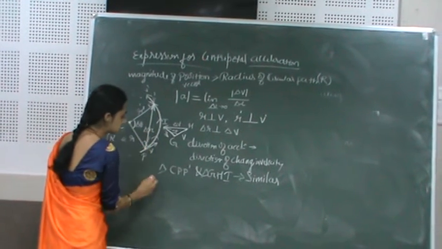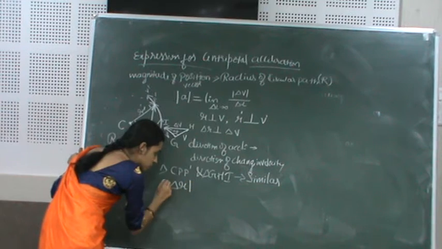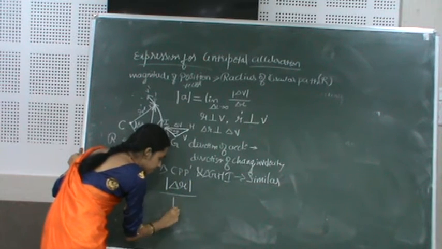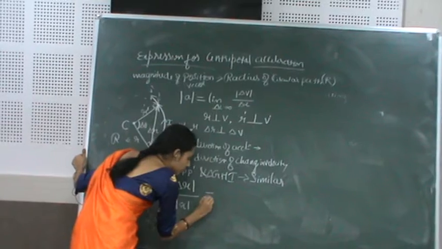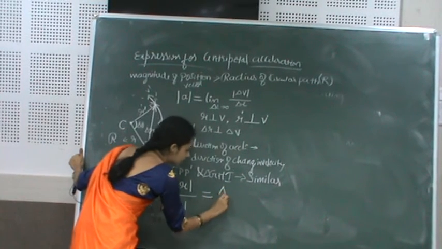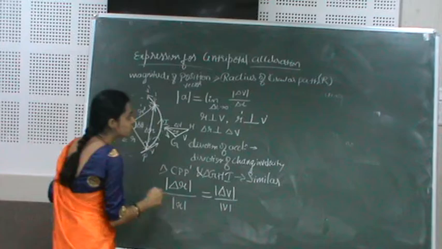If I consider this triangle, the base, just a magnitude value delta r, upon any one of the position vectors will be equal to delta v upon magnitude v.